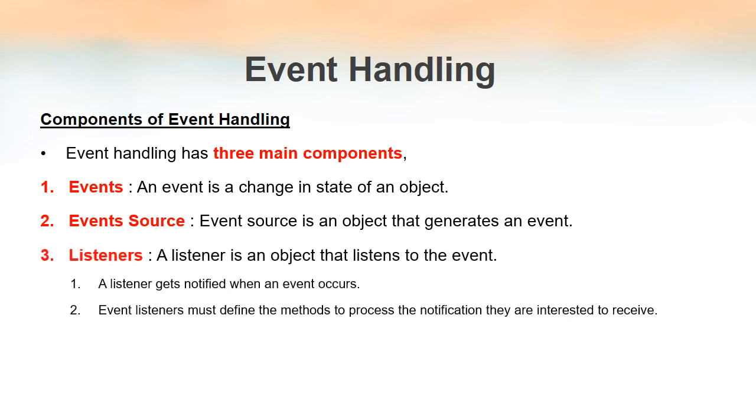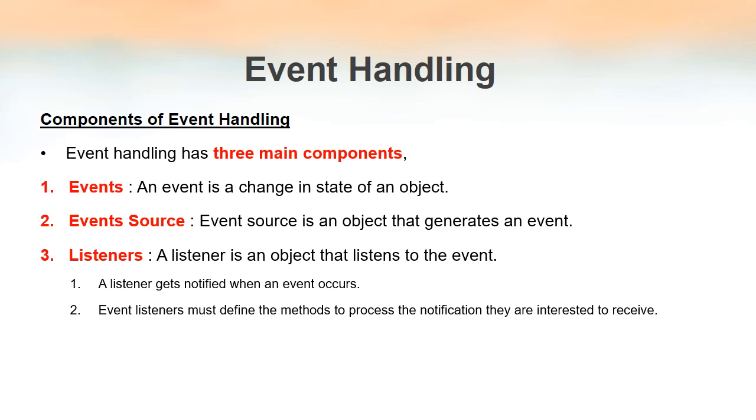And finally, we have listeners. As the name indicates, listeners always listen to an event. So we can define a listener as an object which listens to an event. So whenever an event occurs, the listener will get a notification regarding that event.